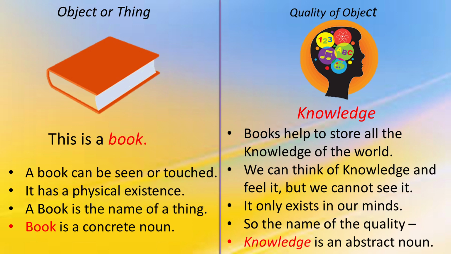When you read a book, you get knowledge and that knowledge gets stored in your mind. We can touch and see a book, but we cannot touch or see the knowledge. So, book is a concrete noun because it's a tangible thing and knowledge is a quality of that book. It cannot be touched or seen. It is an intangible thing.